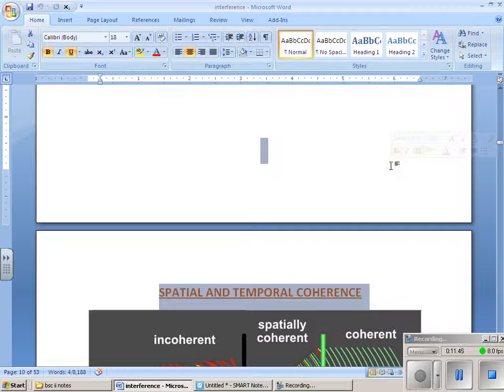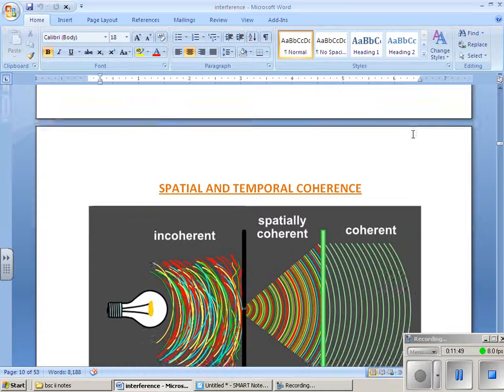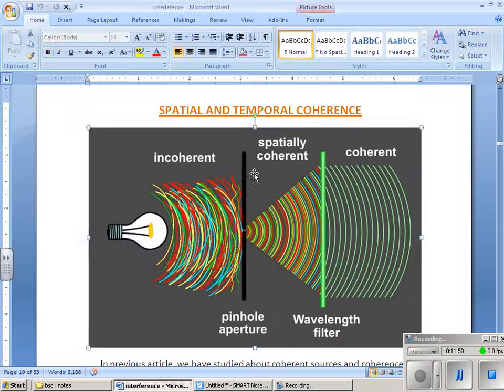So this is an example of incoherent light. From a normal bulb, whatever light rays are coming are distributed like this, so this is nothing but incoherent light. That means from one wavelength to another wavelength, the distance is not maintained, the phase is not maintained here, so this is called incoherent light.